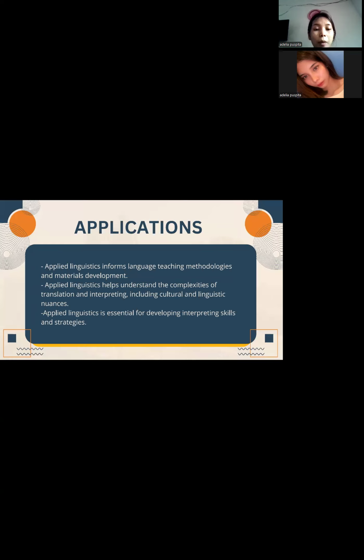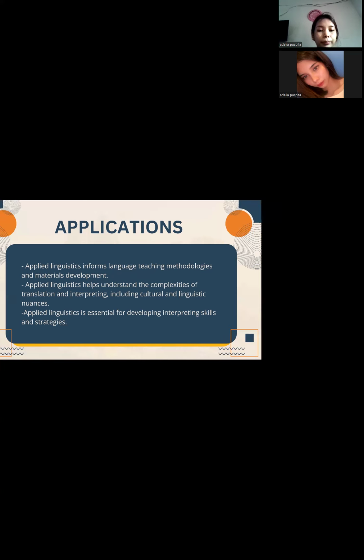So we're going to talk about application. Applied linguistics informs language teaching methodologies and material development. And then the next is applied linguistics helps understand the complexity of translation and interpreting, including cultural and linguistic nuance. And the last is applied linguistics is essential for developing interpreting skills and strategies.